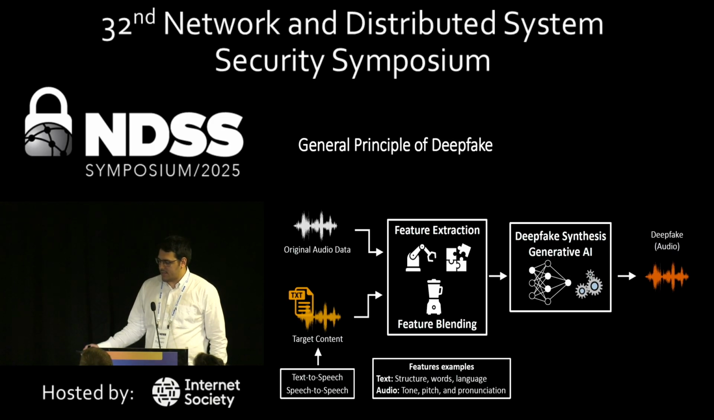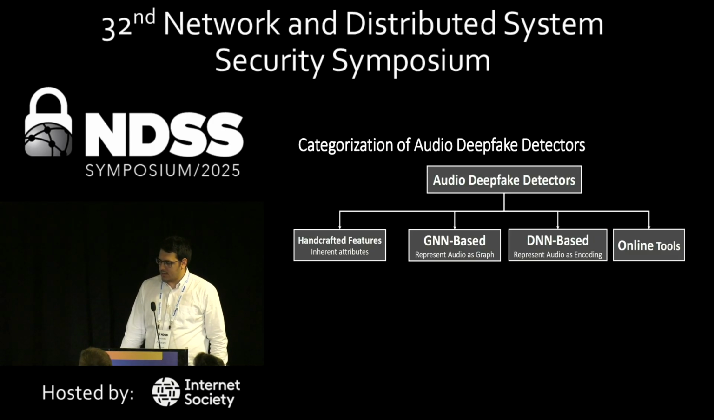How can we detect it? There are multiple deepfake detectors that we can categorize into three main categories. Detectors that look at handcrafted features, so inherent attributes of the audio files. So for example, there was a paper that analyzed that deepfake audio cannot generate mute audio, so only a real speech could have pauses like this. Instead, a deepfake audio would not be able to generate this.